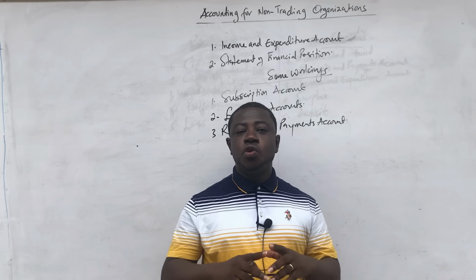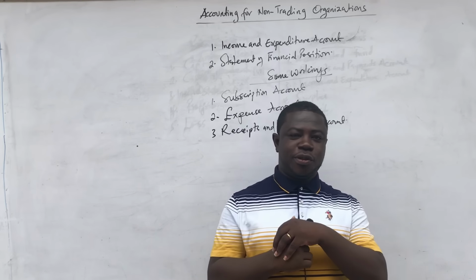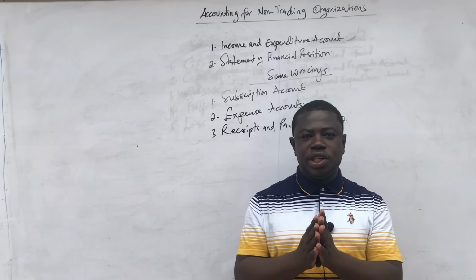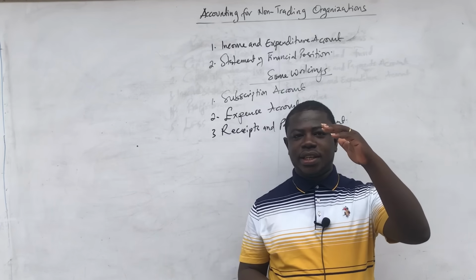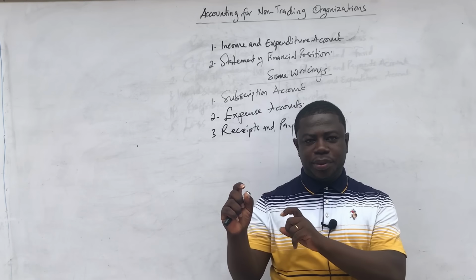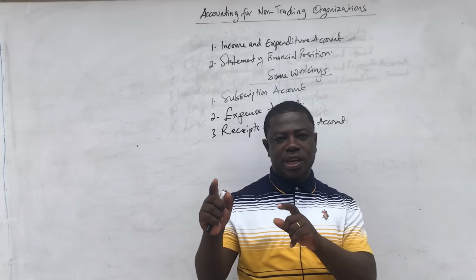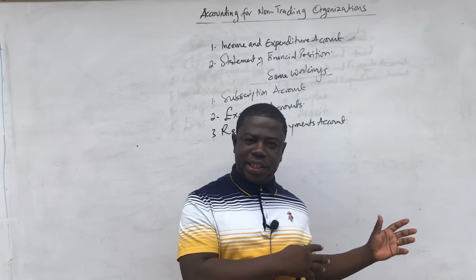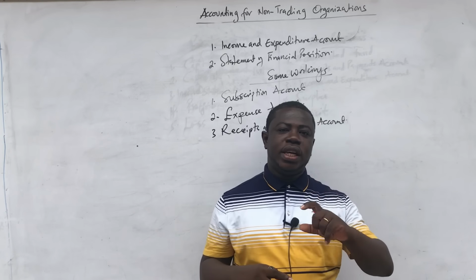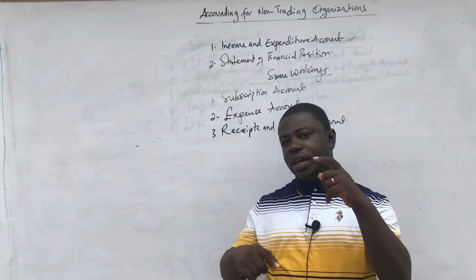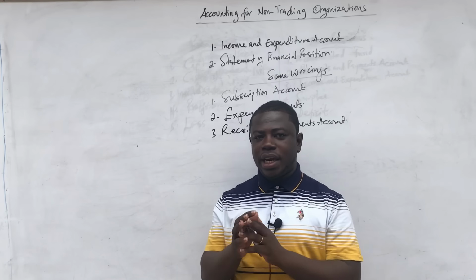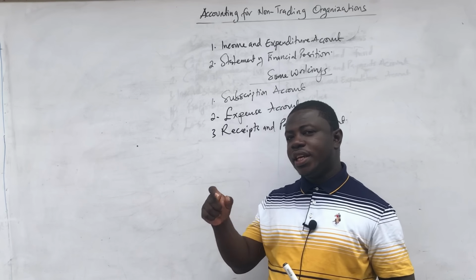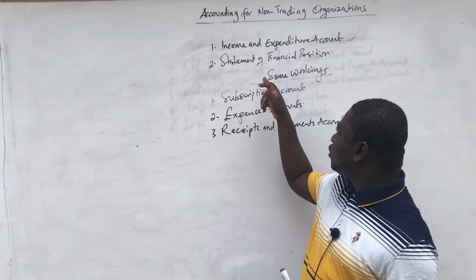One obvious thing that you prepare is a statement of affairs. Remember that the statement of affairs is a statement that depicts the accounting equation, where you list all your assets and take out all your liabilities to get a capital, because the accounting equation says assets minus liability should be your capital. Over here we have said that the capital is called accumulated fund, and therefore we are going to list the assets at the beginning and then list the liabilities at the beginning and then apply the accounting equation to get the difference. When we take out liabilities from assets, we get the accumulated fund, and that is what we need for the statement of financial position.